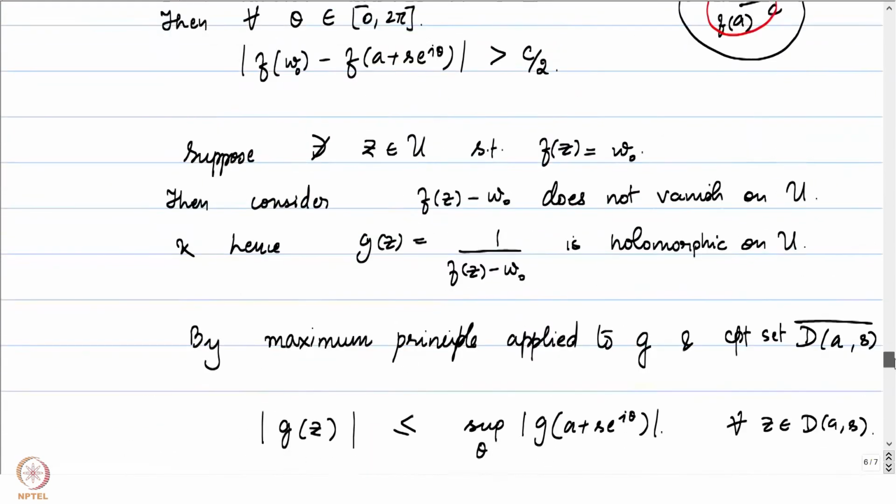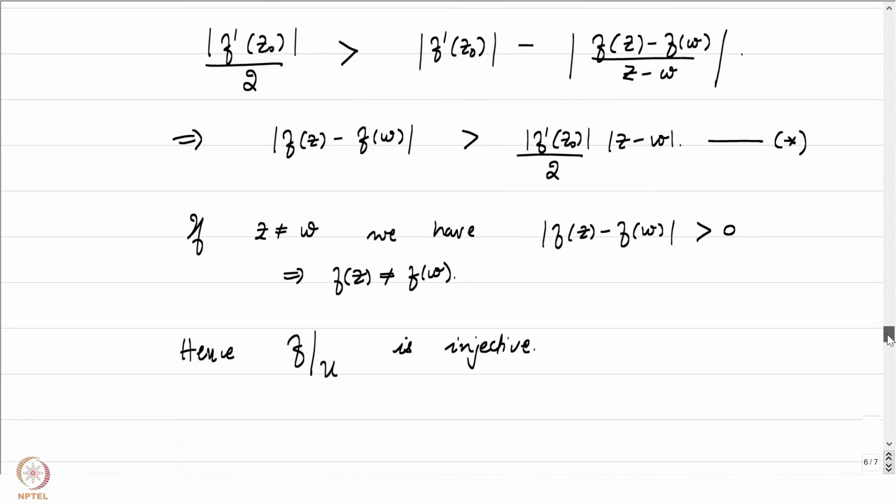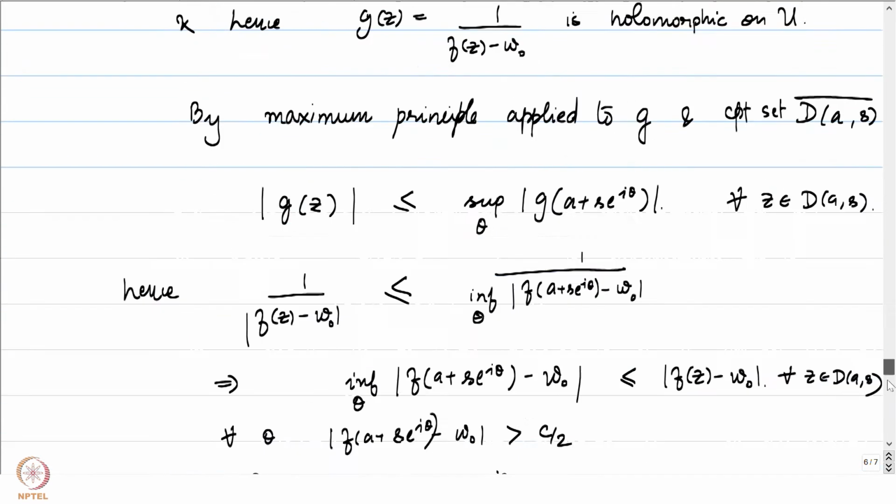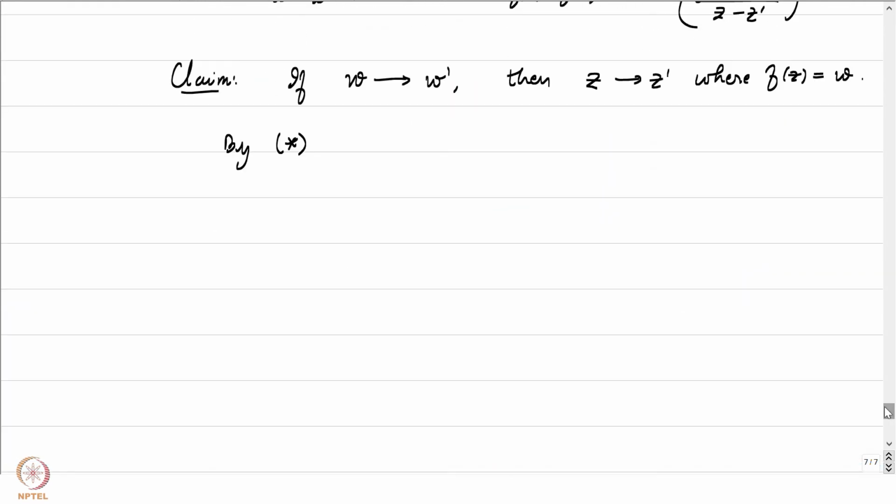Let me just go back to that inequality. So this is the inequality in question. This tells us that the absolute value of f of z minus f of z prime is bounded below. Let me write that down here. We have the absolute value of f of z minus f of z prime. Let's now focus on U. This is greater than the absolute value of f prime at z0 by 2 times the absolute value of z minus z prime.